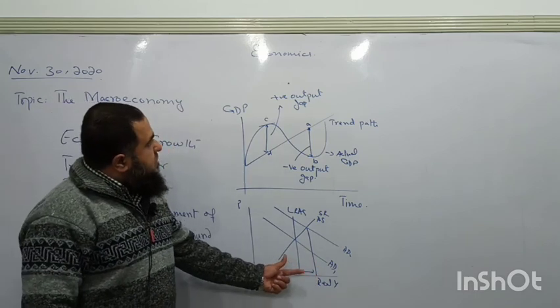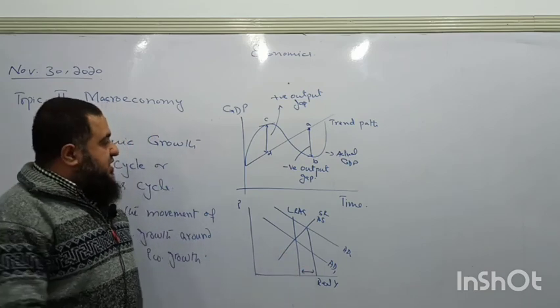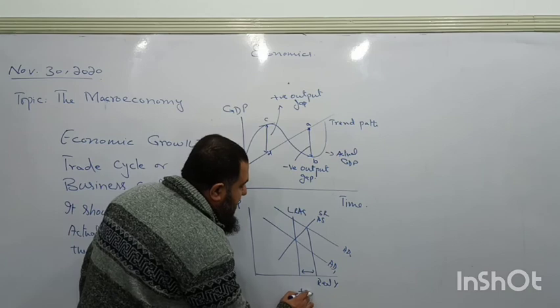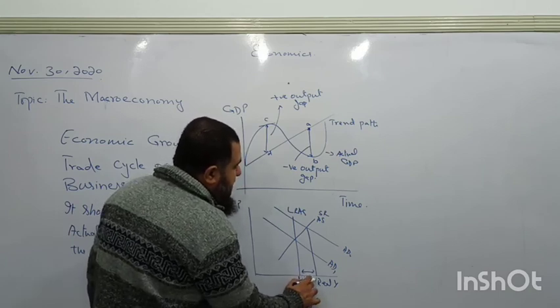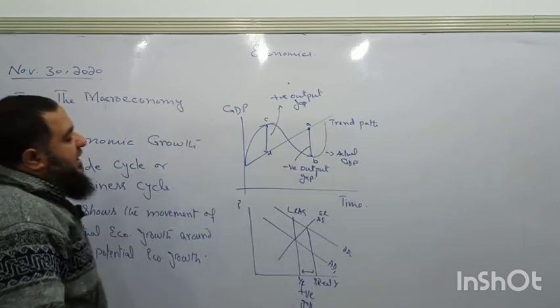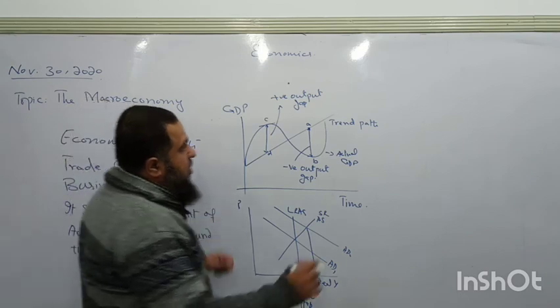Now more goods are demanded than could be supplied by the producer. This is the full potential, but actually more goods are demanded than the full potential of the country. Then we say this is called positive output gap.